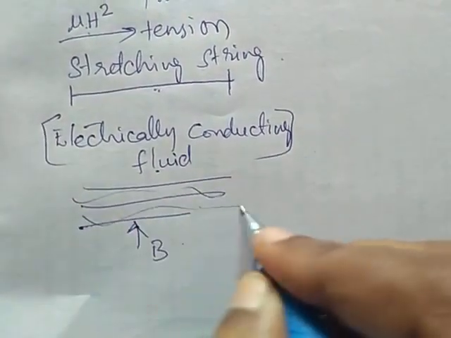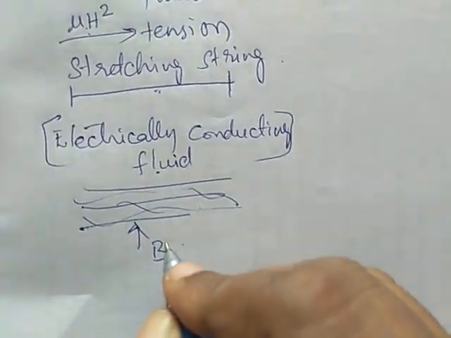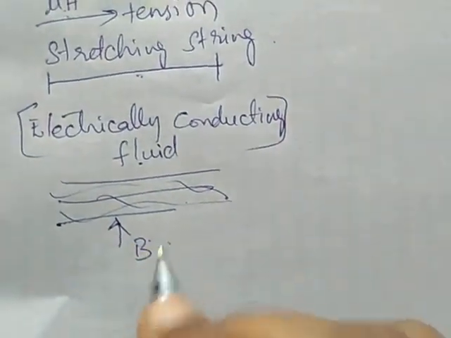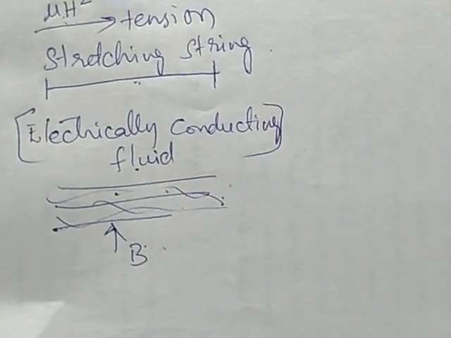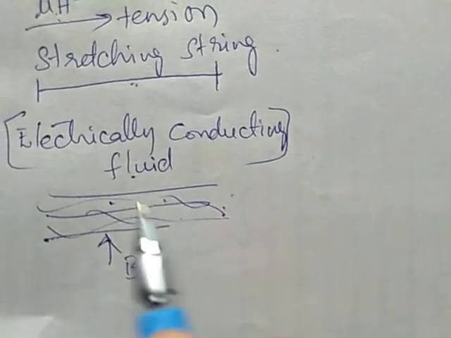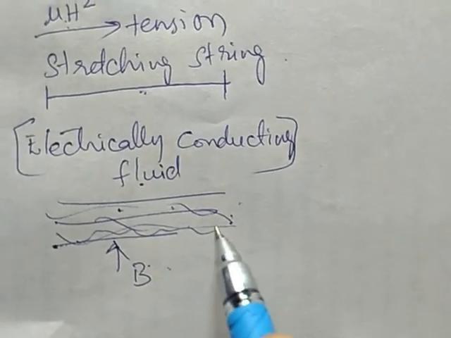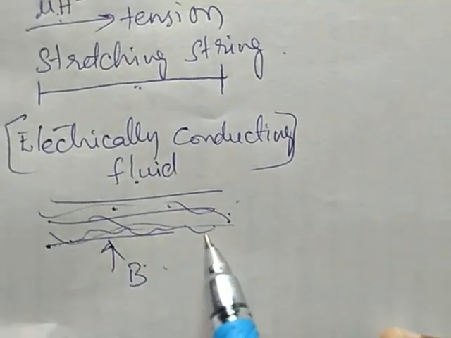If this fluid is electrically conducting in the presence of a magnetic field, and these waves we call Alfvén waves, there are two important mechanisms behind the propagation of these waves.